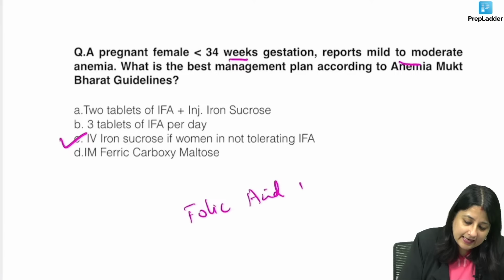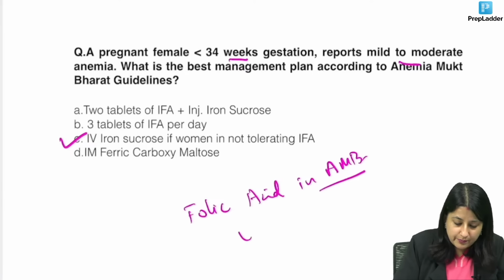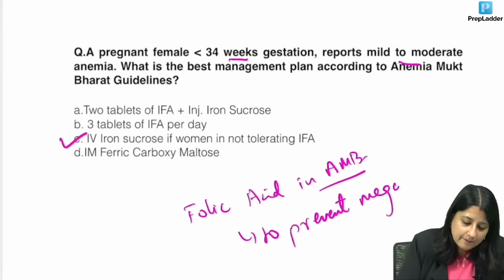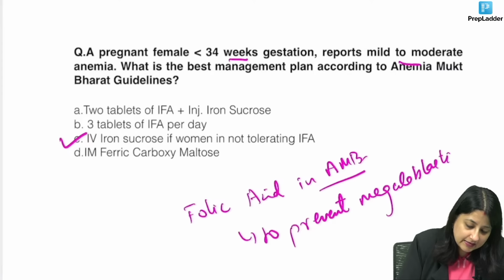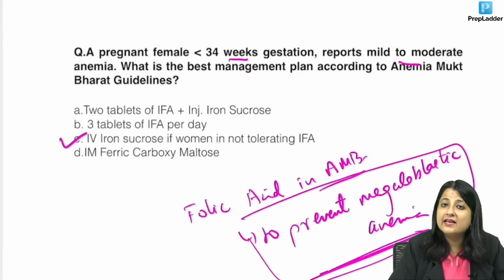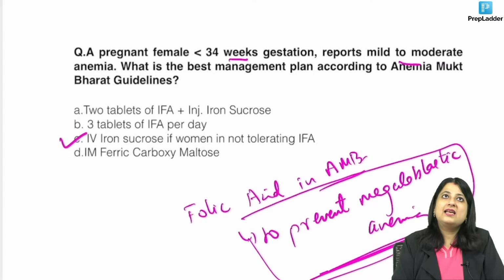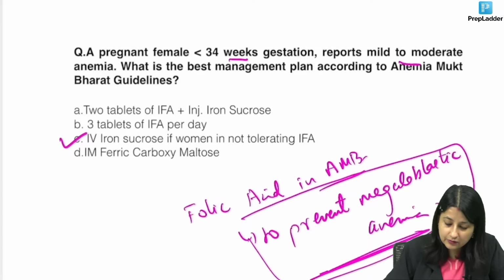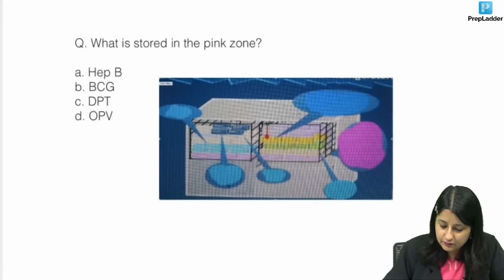Folic acid in Anemia Mukt Bharat. What is the purpose? The purpose is, don't say prevent neural tube defect. It is to prevent megaloblastic anemia. No, not neural tube. It is to prevent megaloblastic, guys. NTD I'm going to see in an adolescent or in a baby who's already been born. It's Anemia Mukt Bharat. So we have to prevent anemias. Okay. Alright, just 5-6 more questions, guys.